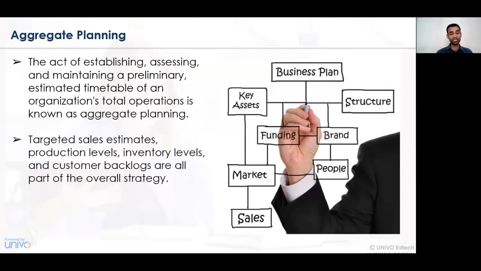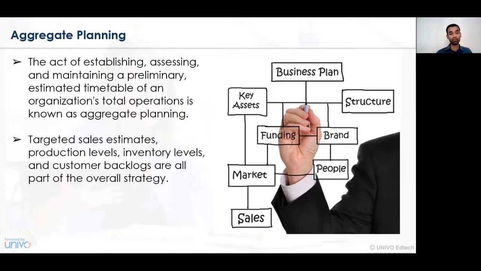The targeted sales estimates always need to be identified at an early stage. So whatever sales projections have been made, whether those targets will be met or not, what the inventory level should be according to the requirement, and accordingly what production activity will be completed in the specified time period. For all those particular concerns, aggregate planning or capacity engagement planning is essentially required.